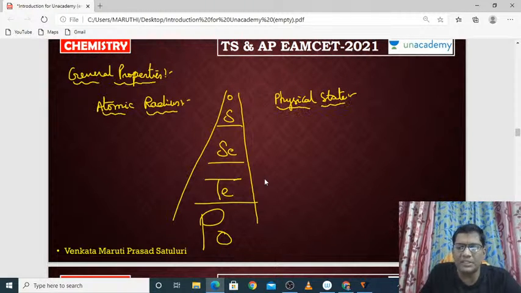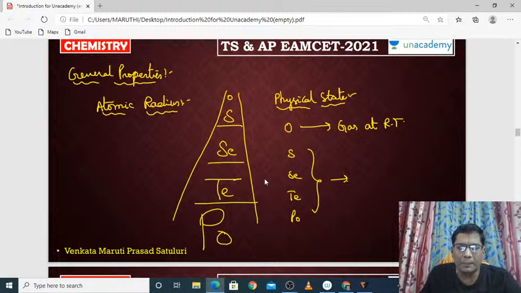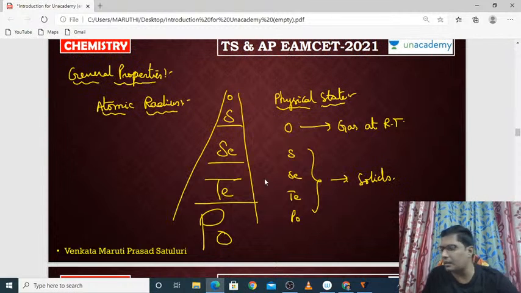And just observe the physical states. If you take oxygen, sulfur, selenium, tellurium and polonium, oxygen is the only gas at room temperature, whereas all the remaining elements are solids. Remaining all are solids, but oxygen is a gas, right?